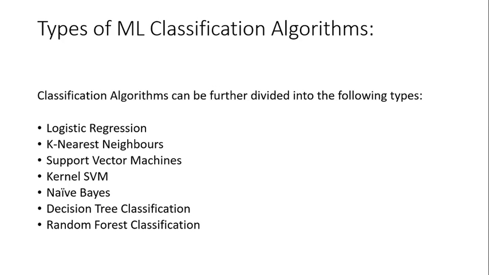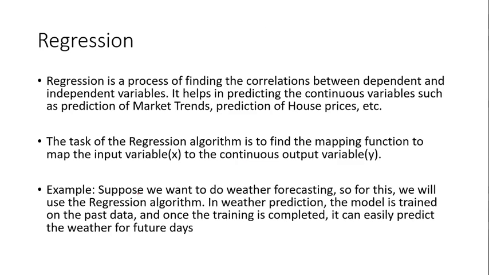Types of ML classification algorithm: logistic regression, k nearest neighbor, support vector machine, in short called SVM, kernel SVM, naive Bayes classifier. Naive Bayes classifier is based on Bayes theorem. Bayes probability you already have done in your 10+2. Based on that, the naive Bayes classifier is an old classification algorithm. Decision tree classification you have already seen. Random forest. So these are a few classification algorithms.